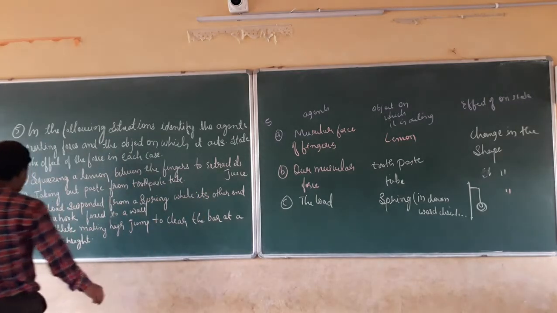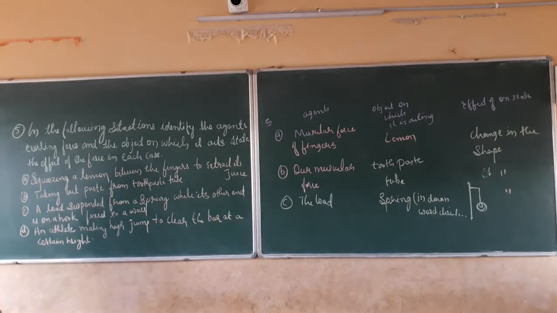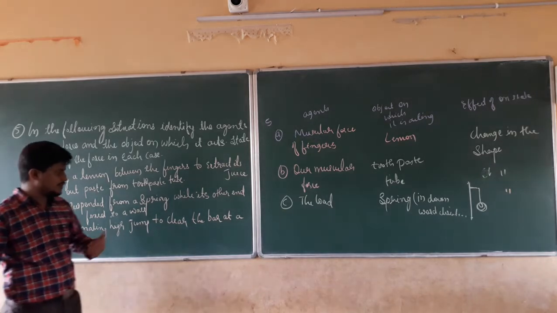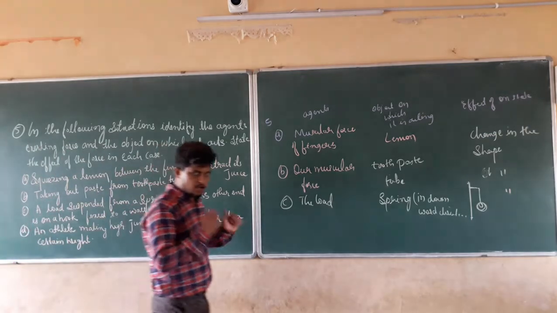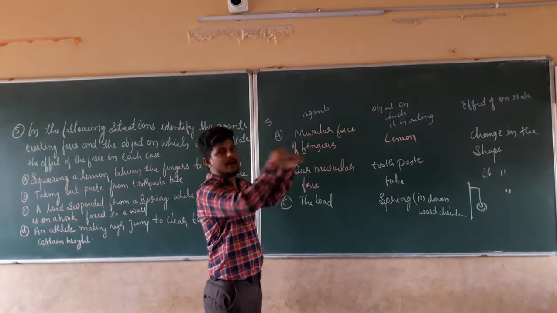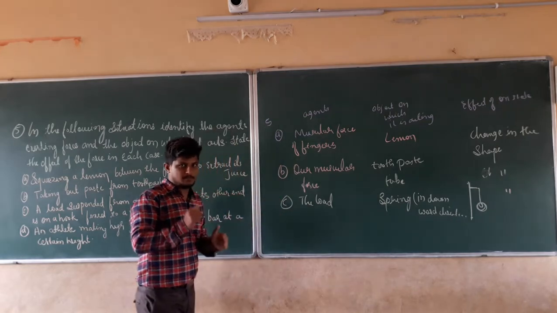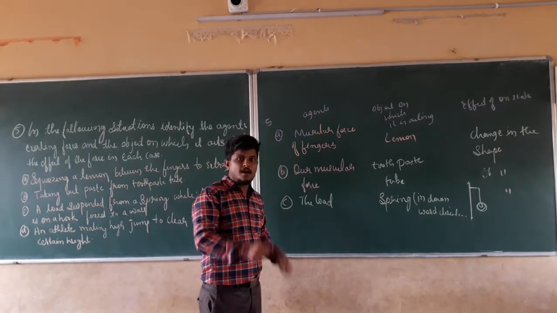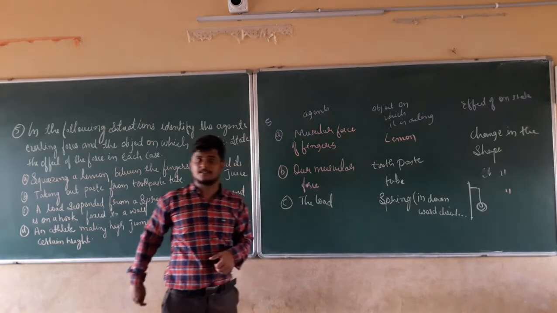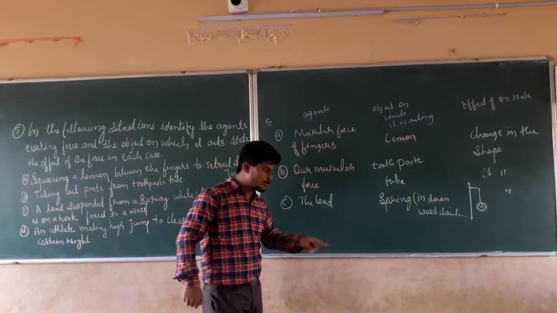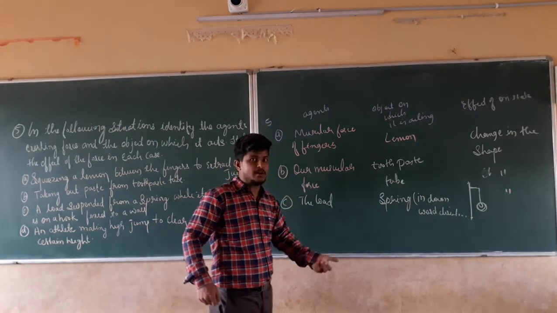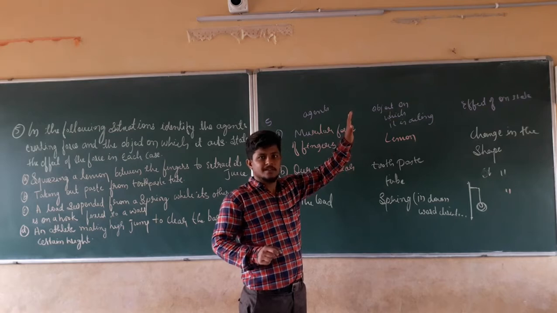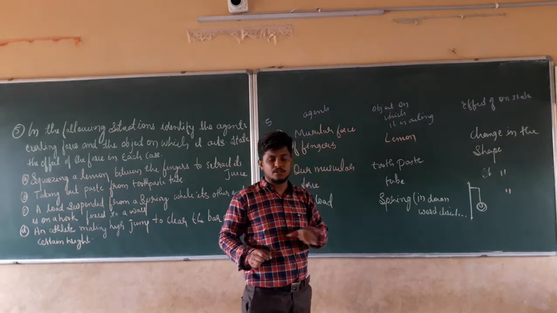Now question number D. An athlete making a high jump to clear the bar at a certain height. The athlete is running. He has to press the ground so that he can jump higher. That means he is going to use his speed, and he is going to apply the force on the ground by using his speed. When he applies the force on the ground, he starts to jump. Without applying force on the ground, it is not possible to jump.